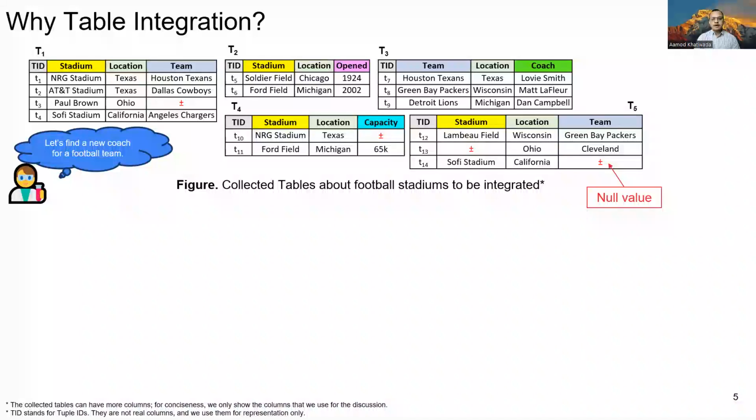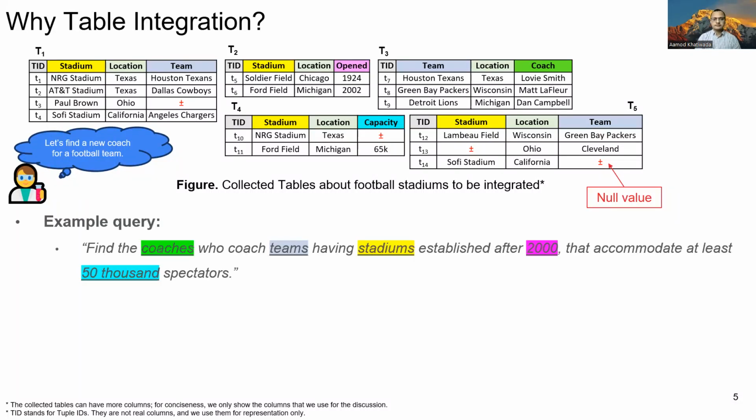Here, tables T1 and T5 have information on football stadium, location, and team. Table T2 has information on when the stadiums were opened. Table T3 has information about coaches of different football teams, and table T4 shows the capacity of different stadiums. The plus-minus symbols in these tables represent a null value present in the collected table. Also, PID is not a real column, and we use it only to refer to the tuples.